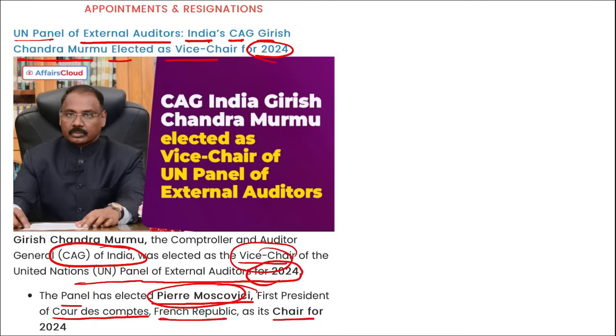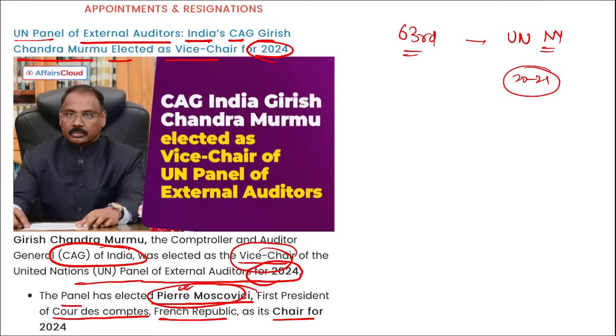Then this decision was made during the 63rd session of the panel that was held at UN headquarters in New York, USA, and it was from 21st to 21st of November. Right? So remember, this was the 63rd session of this panel. This is important. And during this, who was appointed as the vice chair of the UN panel of external auditors for 2024? Comptroller and Auditor General of India Girish Chandra Murmu, and who was elected as the chairman? The right option here is Pierre Moscovici.